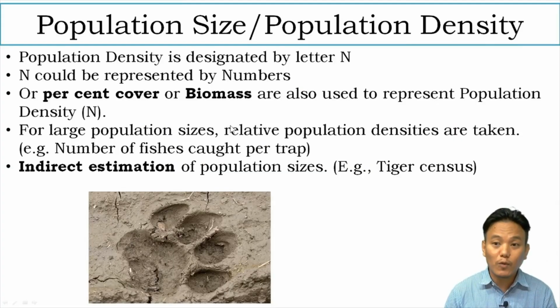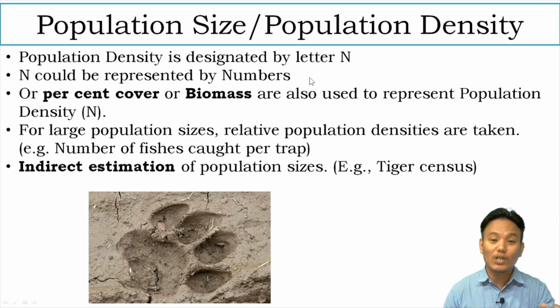Population size or population density is another important attribute of population. Population density or population size is designated by the letter N. And N could be represented by numbers, which means it is the number of individuals within a population. That is called the population size or the population density. For example, we can say there are 10 tigers in a jungle. So the population density of the tiger in that particular jungle is 10. So N can be represented by the number 10.